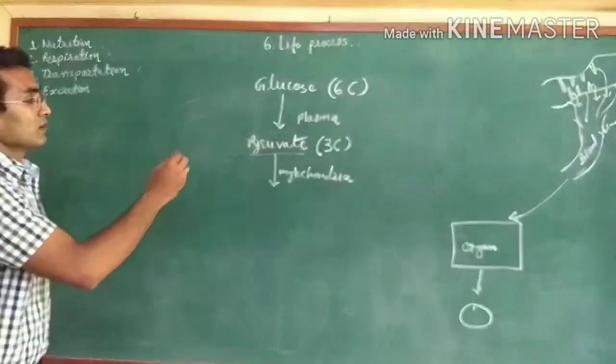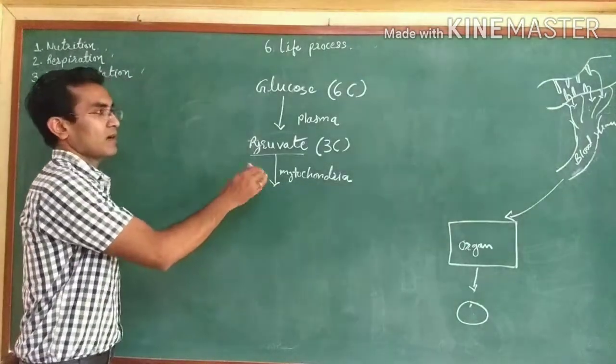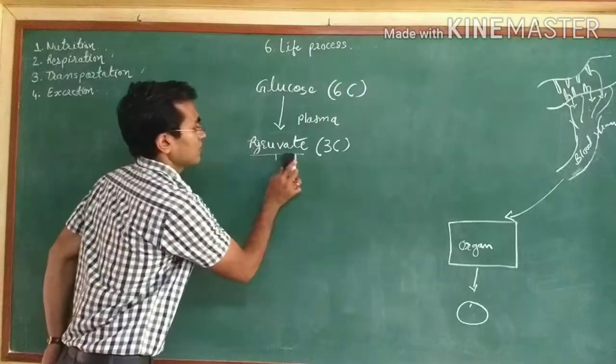the mitochondria. I am talking about cellular aerobic respiration.